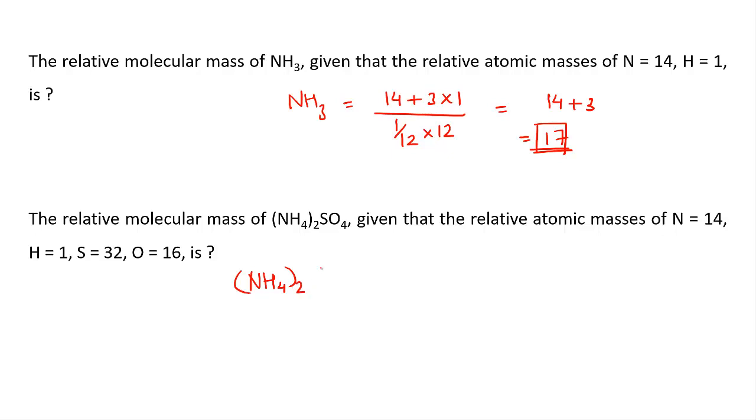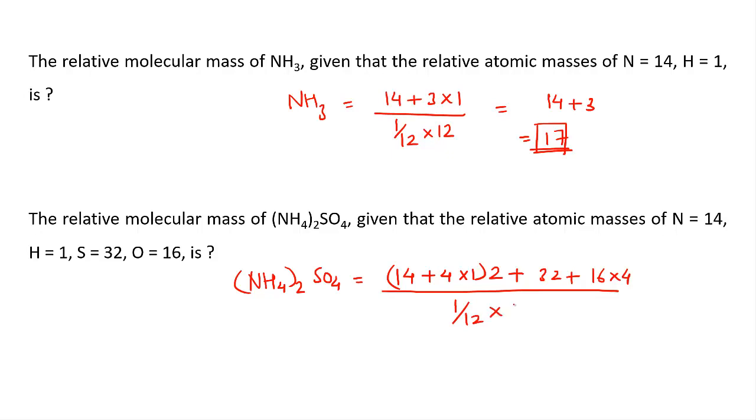NH4 twice SO4 will give (14 plus 4) into 1, whole bracket twice, plus 32 plus 16 into 4, divided by 1/12 into the atomic weight of the carbon 12 isotope.